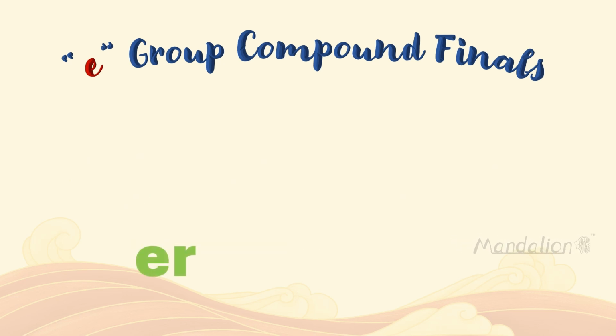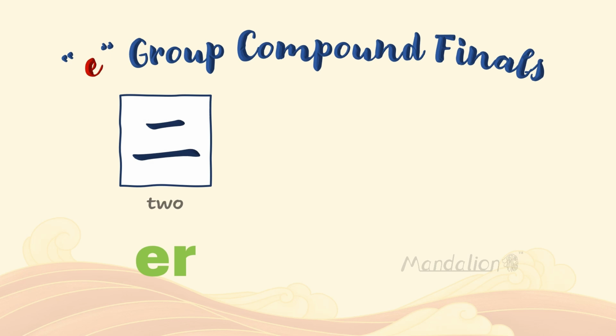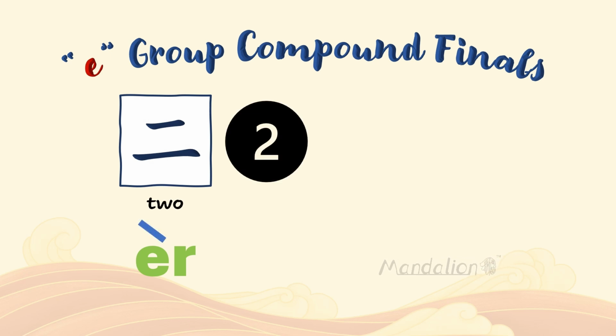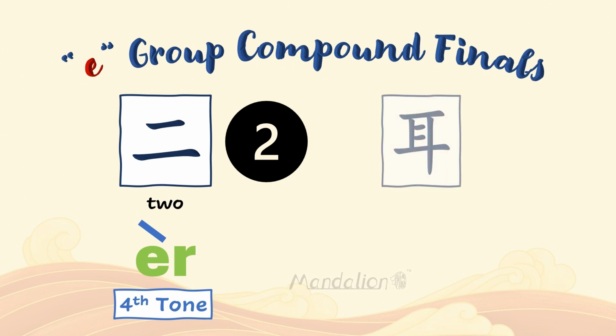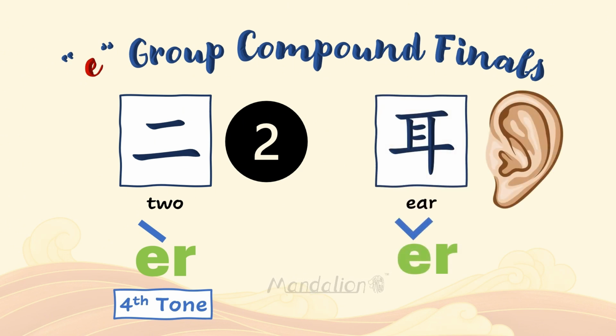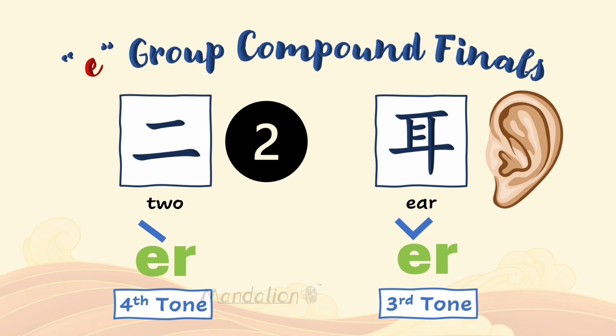Finally, the last compound final is er. As mentioned earlier, this is a special standalone final which cannot be paired with any initials. A character that has the pinyin er is the number 2 in Mandarin. This character is read in the fourth tone, er. Another character with this unique pinyin, the character for ear, is pronounced in the third tone, er.